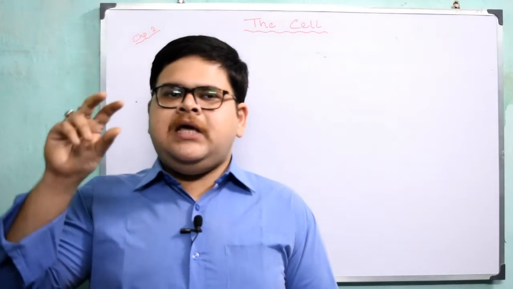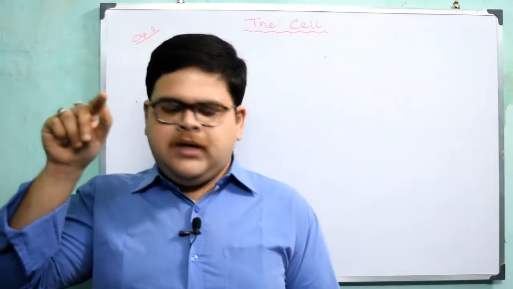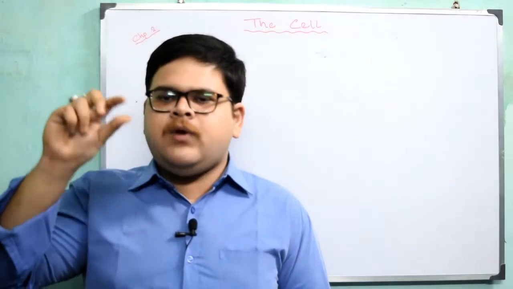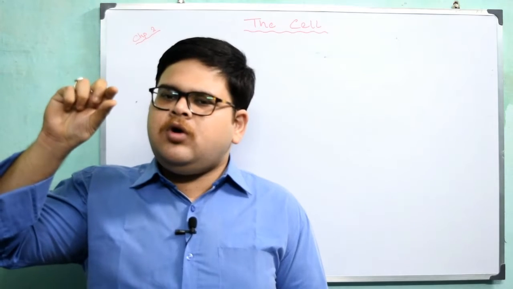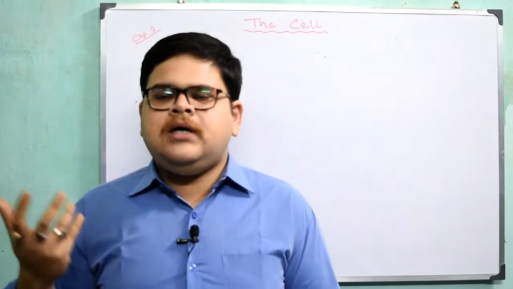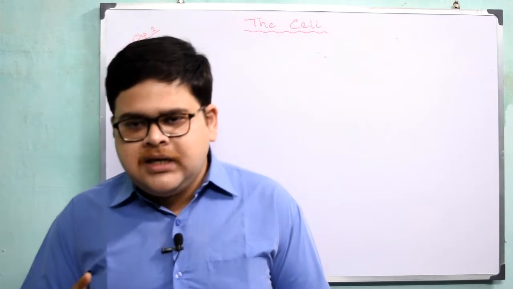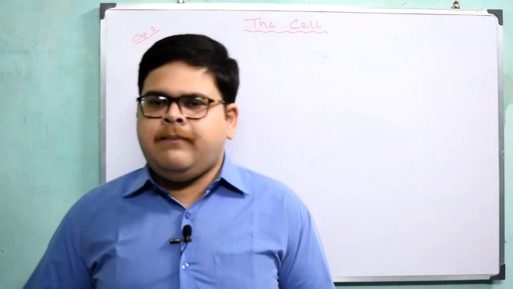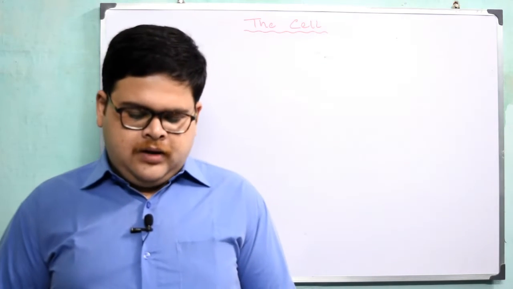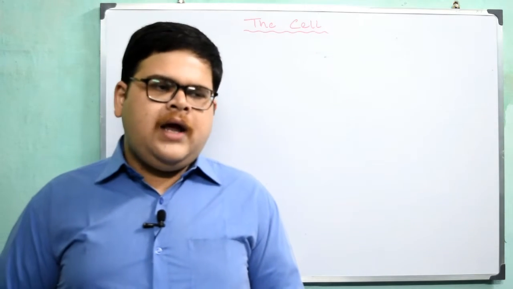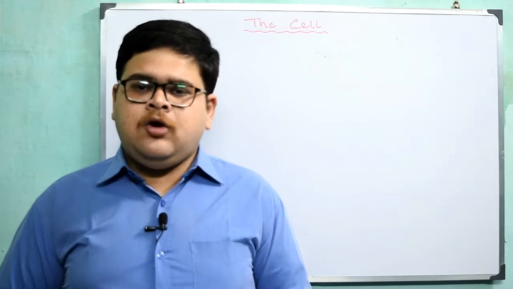Cubic millimeter means if we take a small cube of 1 millimeter length, 1 millimeter height, 1 millimeter breadth, then this will be only this much. Okay, this contains around 4 to 6 million. So just understand how small a cell is and how large or how infinite the cell number is. Clear? See, cells can be as small and also as large as you cannot even imagine.